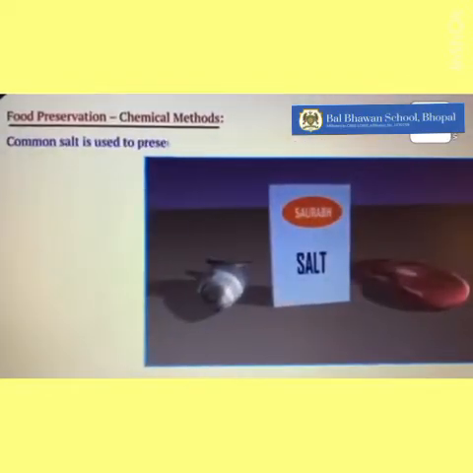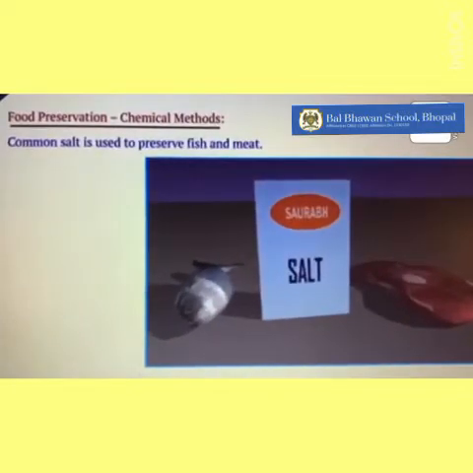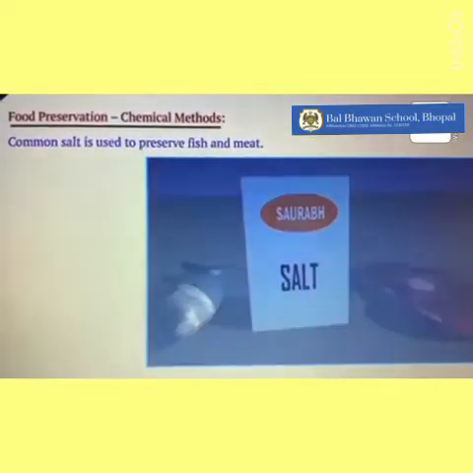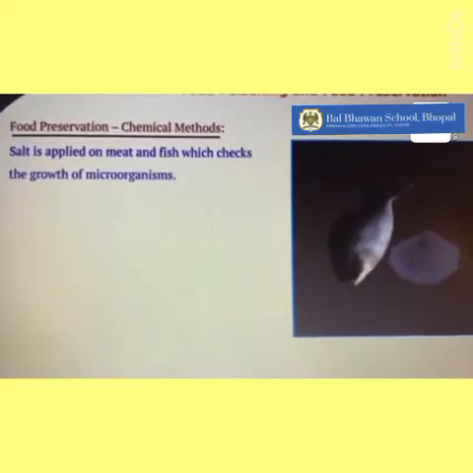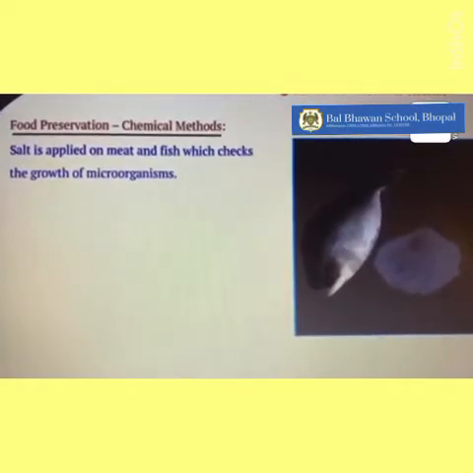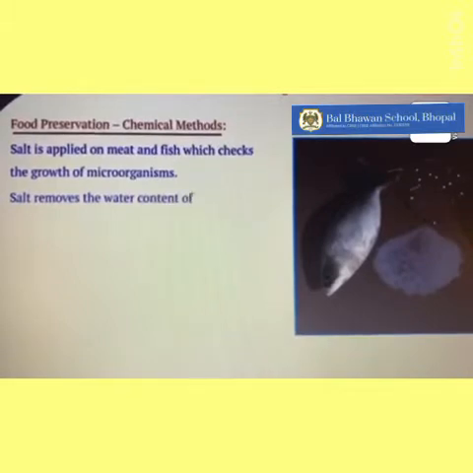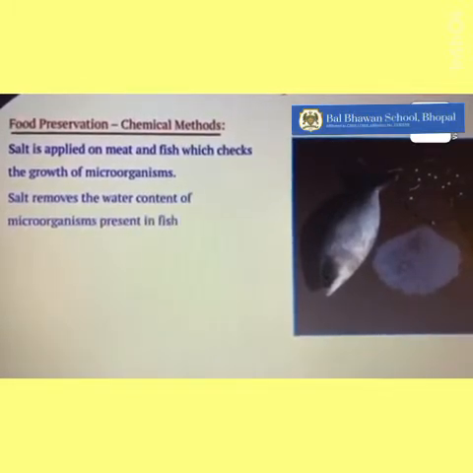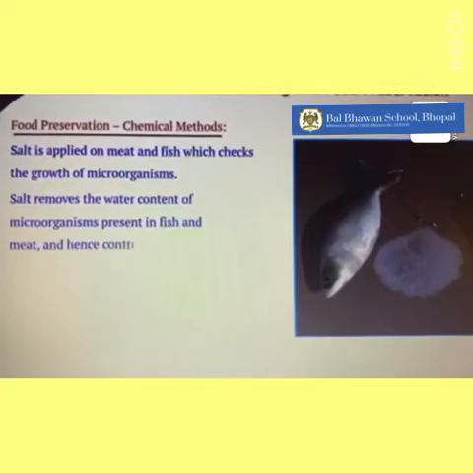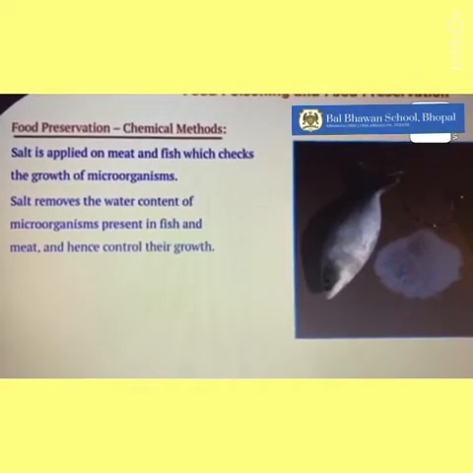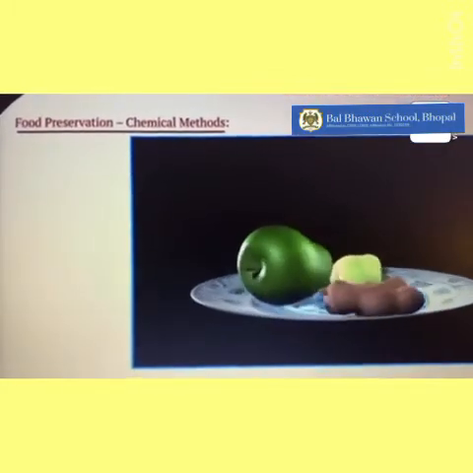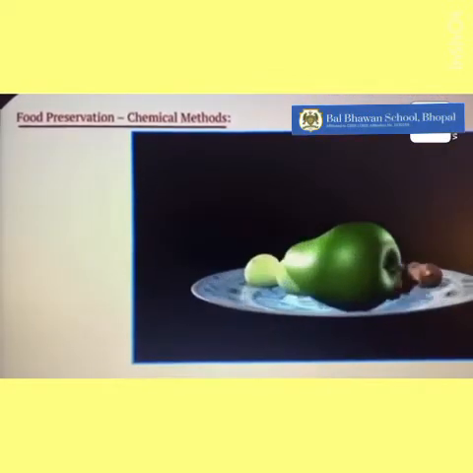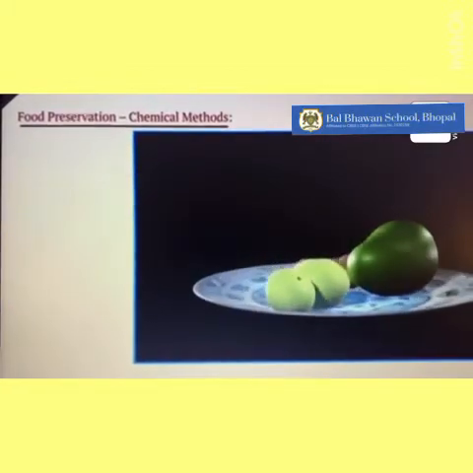Common salt is used to preserve fish and meat. Salt is applied on meat and fish, which checks the growth of microorganisms. The meat and fish can be sun-dried also along with applying the salt. The salt removes the water content of the microorganisms present in fish and meat. Amla, raw mangoes, and tamarind are also preserved using common salt.